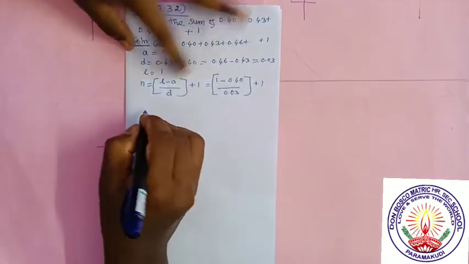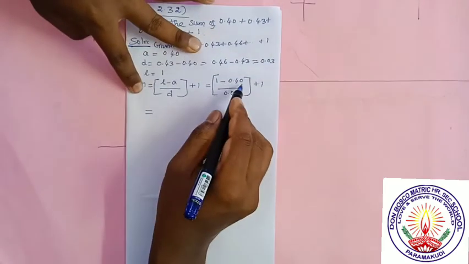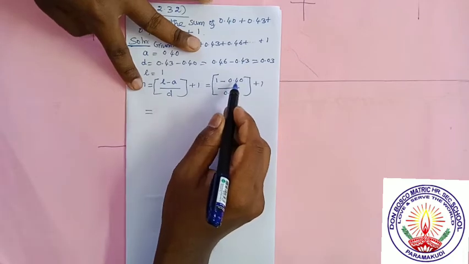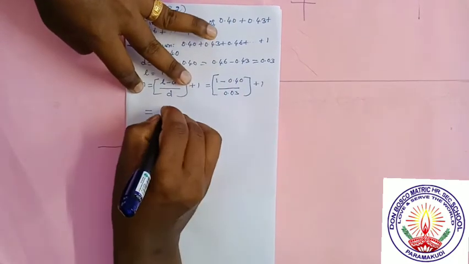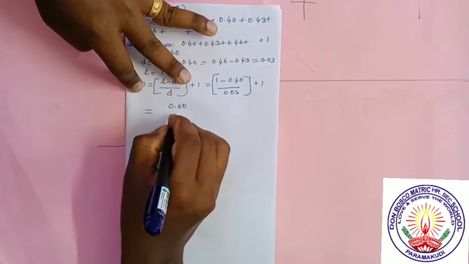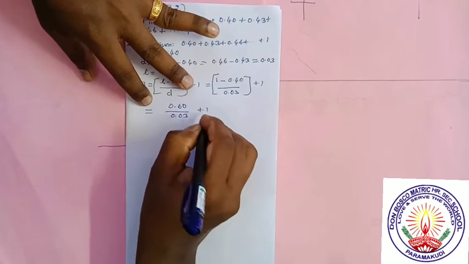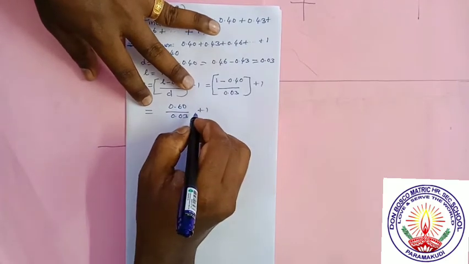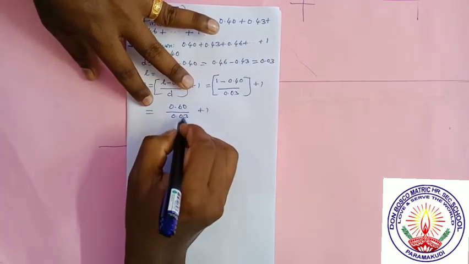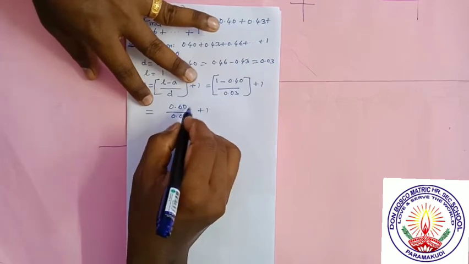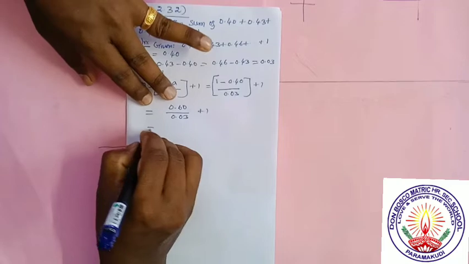Now simplify 1 minus 0.40. 1 means it's like 100, and 100 minus 40 is equal to 60. So 1 minus 0.40 means 0.60, divided by 0.03, plus 1. Since both numerator and denominator have 2 digits in the decimal, we can multiply by 100 in both numerator and denominator.